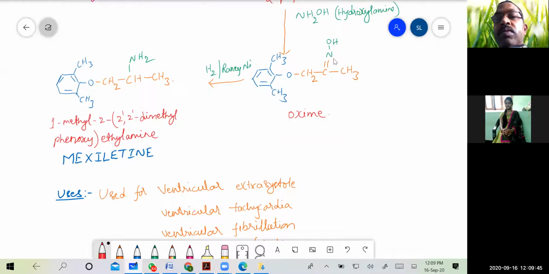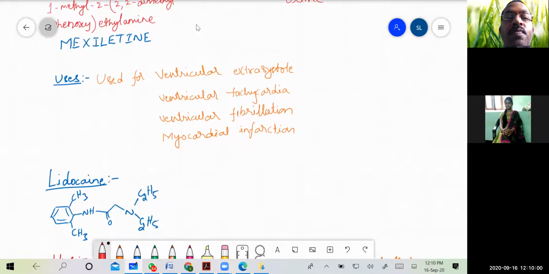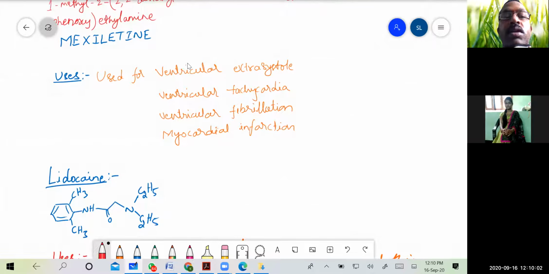NOH is converted into NH2 here, and the final compound, 1-methyl-2',2'-dimethyl phenoxyethylamine, is mexiletine. The use of mexiletine is mainly in ventricular arrhythmias. The different types of ventricular arrhythmias include ventricular extrasystole, ventricular tachycardia, ventricular fibrillation, and myocardial infarction.